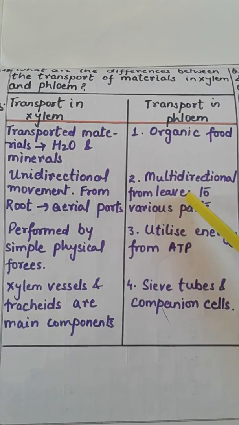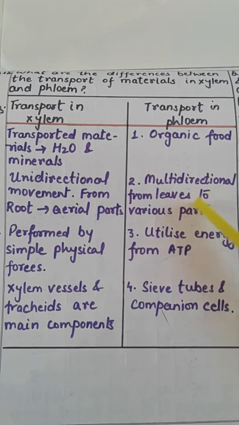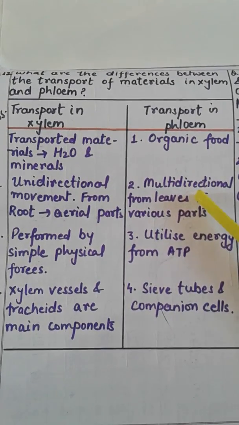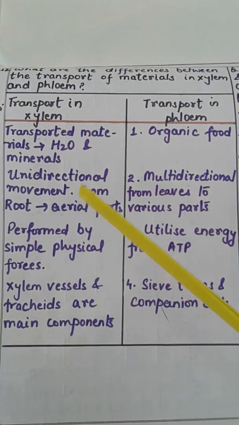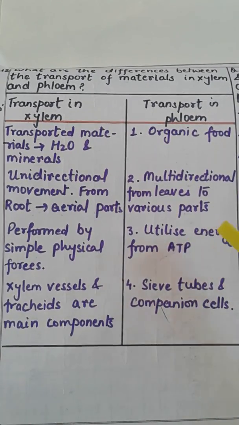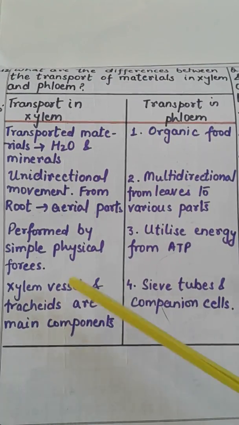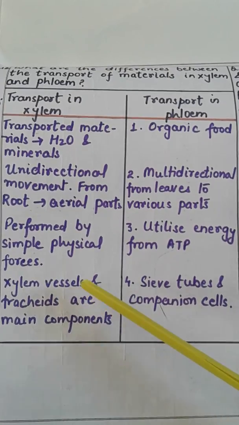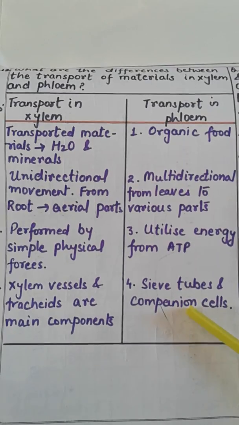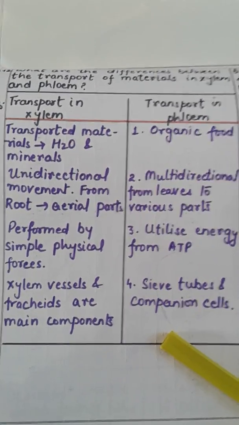That means the food prepared in the leaves will move to other parts, to upper parts also, and to lower parts, and to various other parts. So here the direction is multidirectional. Third, the transport in xylem is performed by simple physical forces, whereas in phloem, energy is utilized. Point number 4 is that the main components in xylem are xylem vessels and tracheids, but in phloem, the main components are sieve tubes, supported by the companion cells.